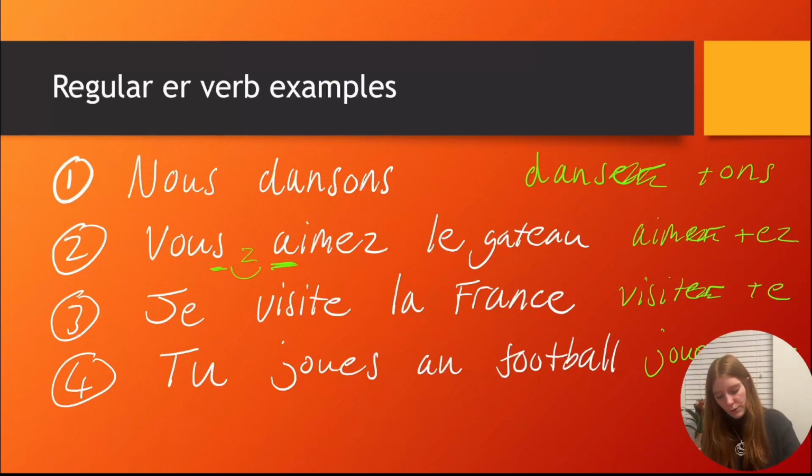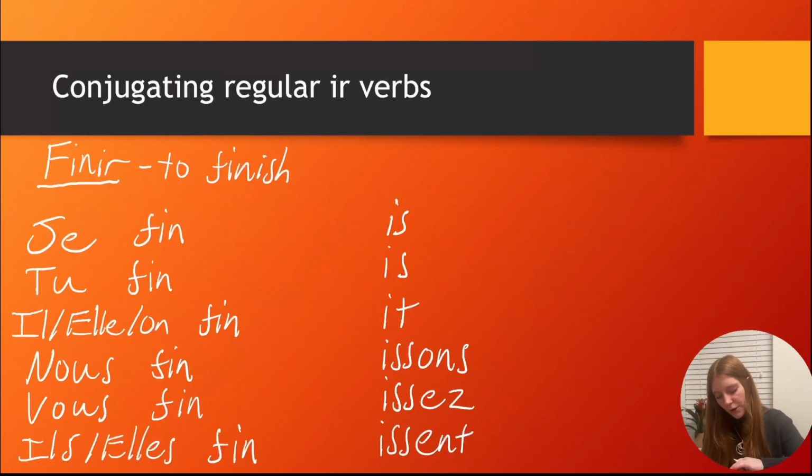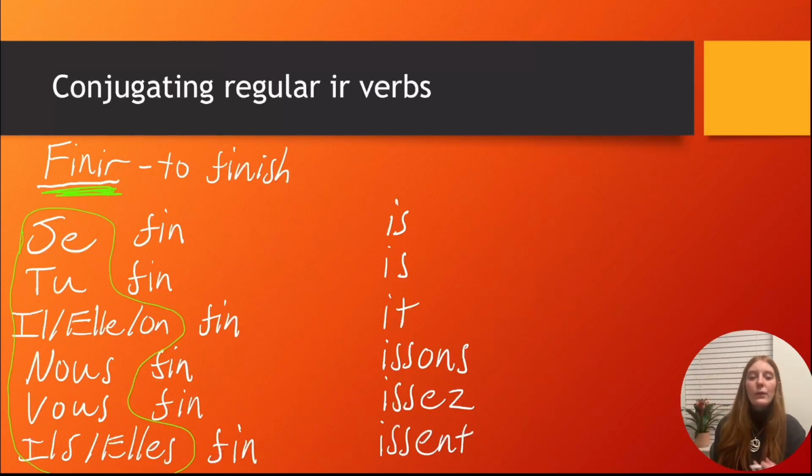Let's move on to the IR verbs. So here we're using finir, which means to finish. We've got those same pronouns again. They don't change, the pronouns are always the same. Je, tu, il, elle, on, nous, vous, and ils or elles. Now, the endings for IR verbs are slightly different, and these are the same for all regular IR verbs, but not all IR verbs are regular. There are some irregular ones that you'll just have to learn. But for GCSE, you'll get a lot of regular verbs that you need to know how to conjugate.